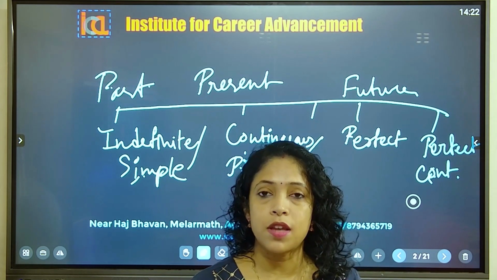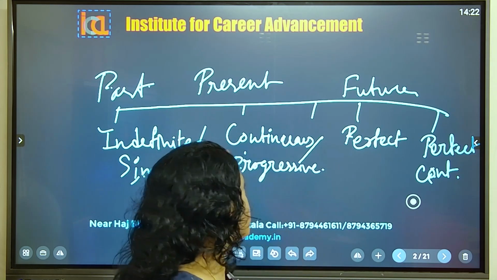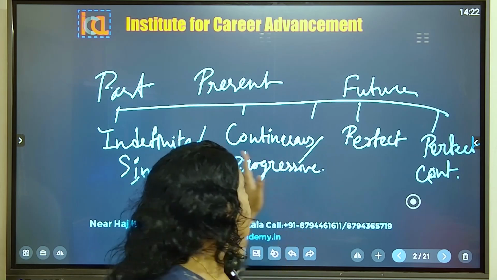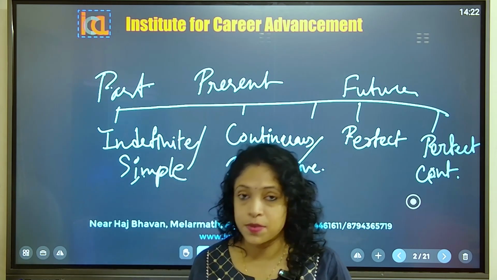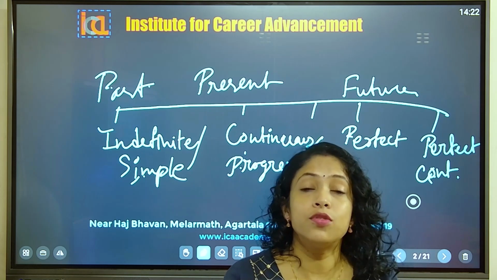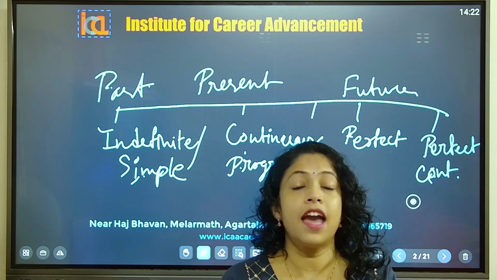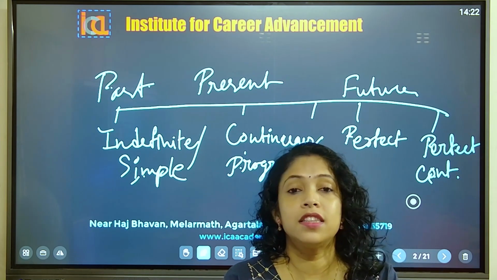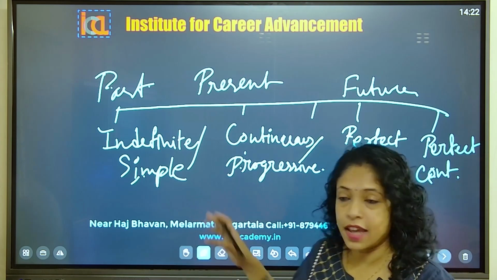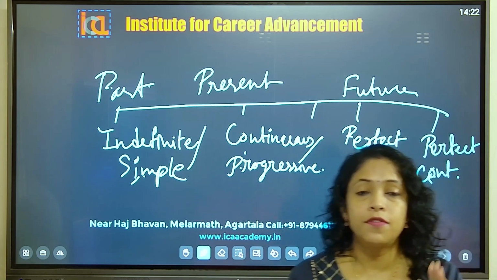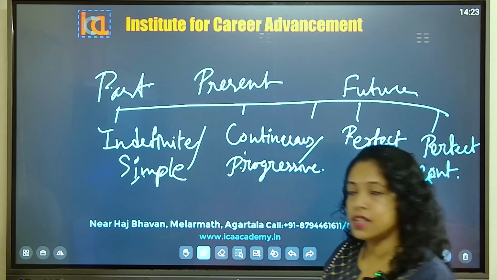In these 4 subtypes are for all these 3 basic tenses. Okay, suppose for past tense we have 4 subtypes, for present tense we have 4 subtypes, then for future tense also we have 4 subtypes. And how it is defined? According to the action, the action that we do, the action we have done, the action that we are doing, the action that we will do. Okay. So basically they are defined like that. So we will start with simple present tense or present indefinite tense.